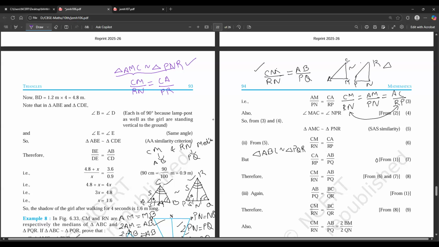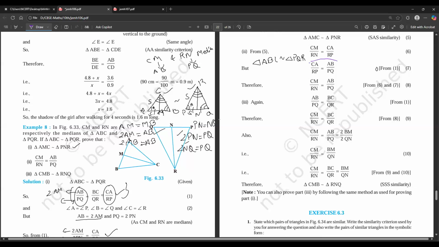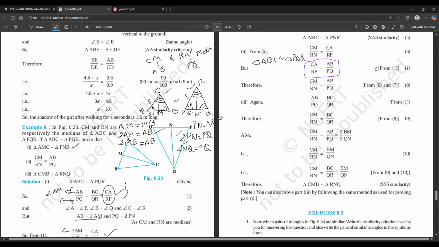Equation 6 is written from this fact. This is not written from median. This is written from this particular fact that we proved. And this is true. There is one relation between CM by RN and CA by RP. Then another relation is that CA by RP is equal to AB by PQ. Now this particular ratio, we are finding here also.